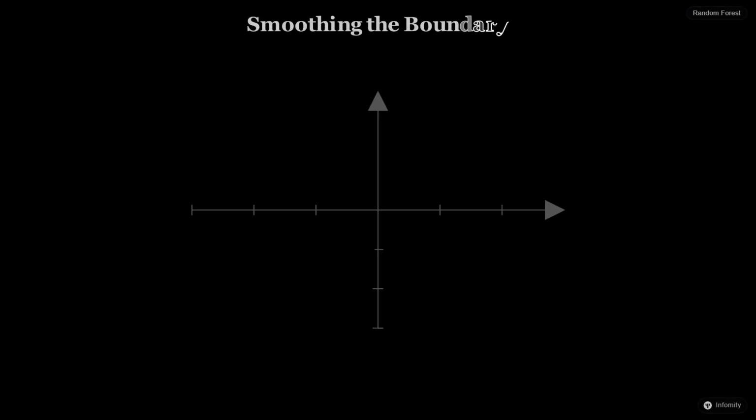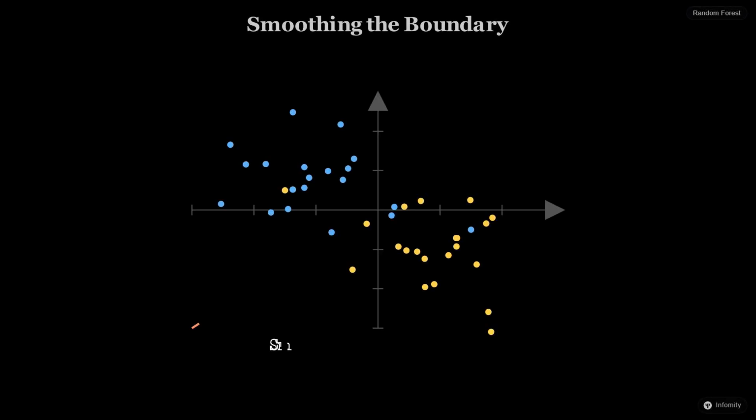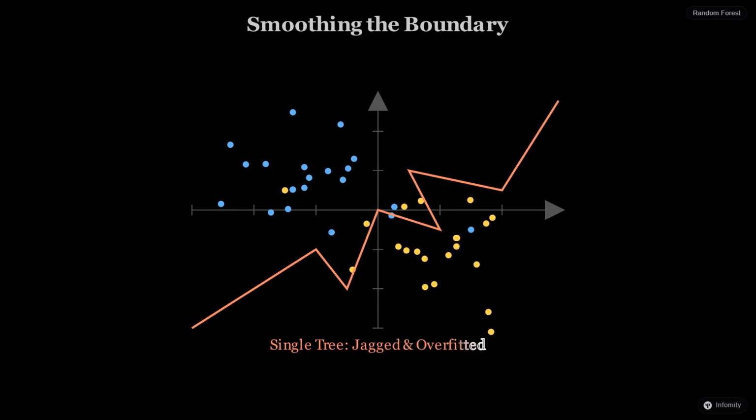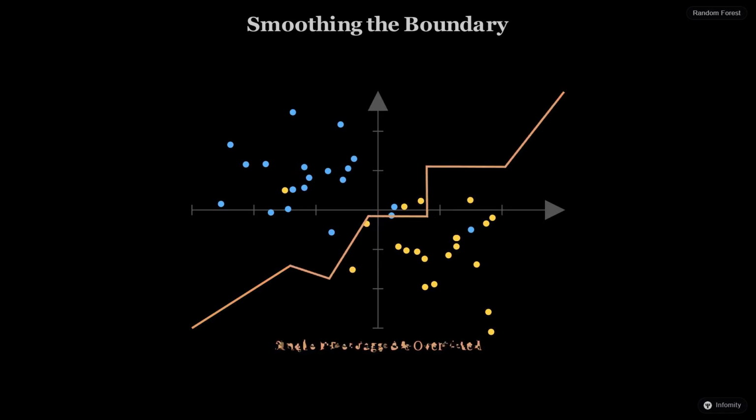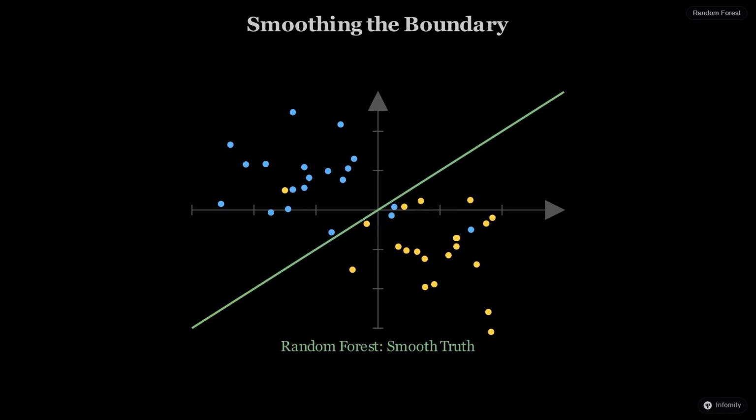Visually, the difference is striking. A single decision tree creates a jagged boundary that often hugs the noise in the data too closely. But as we add more trees to our forest, the combined boundary becomes smoother and more generalized. It stops chasing every outlier and starts capturing the true underlying shape of the data. This is how the forest achieves better performance on new, unseen information.